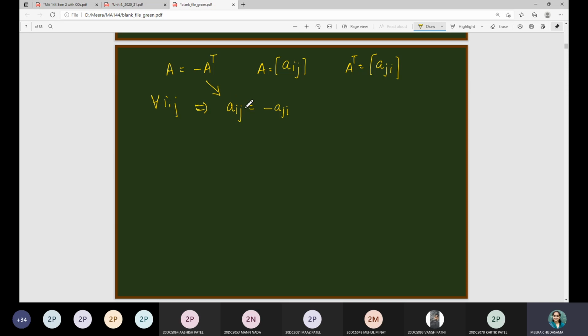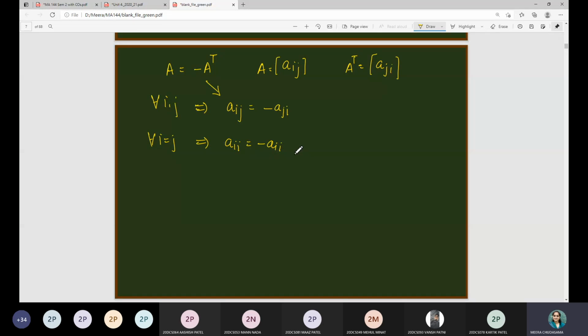Right, whatever element there is gets interchanged row and column wise, and it will be the negation of the original entry, meaning Aij is equal to minus Aji. This is true for all i and j. Means it will be true for all i whenever i is the same as j. In that case Aii is equal to minus Aii.